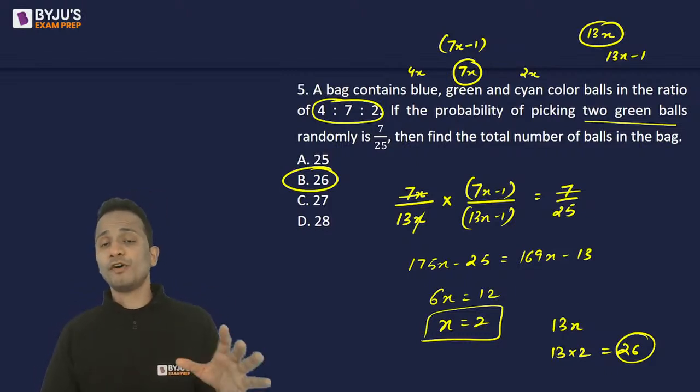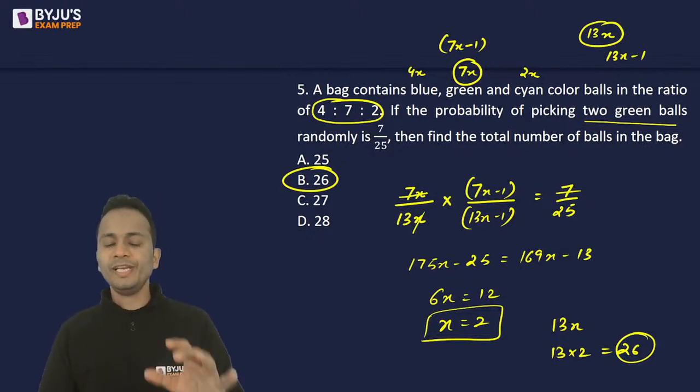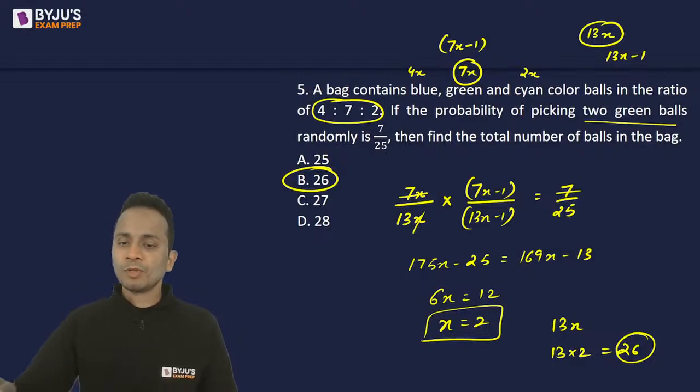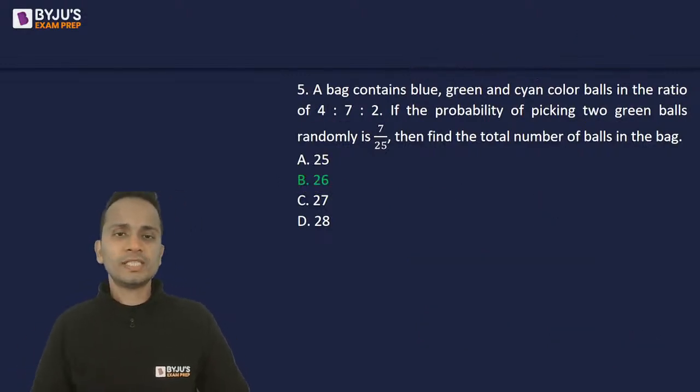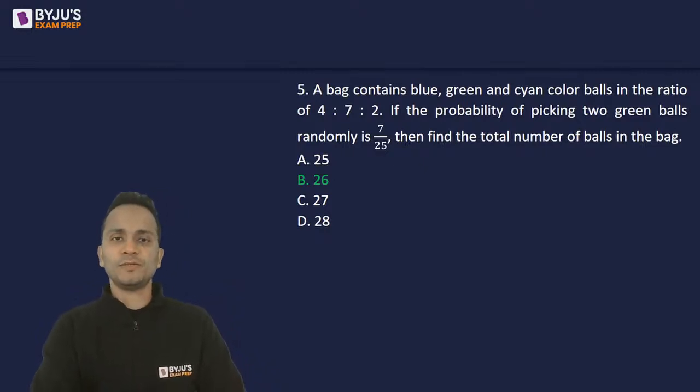But if all the options are the multiples of 13, then we need to solve this question. Okay. So here the correct answer is 26. That is option B. Let's move on and look at the next question.